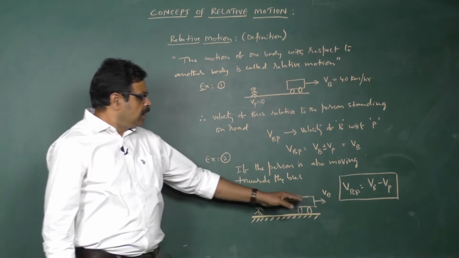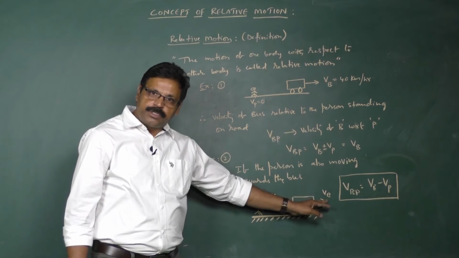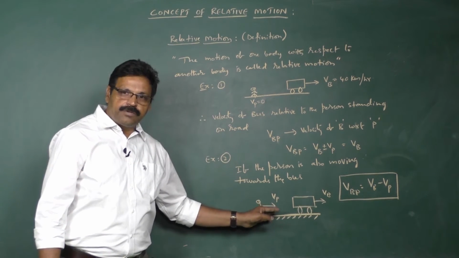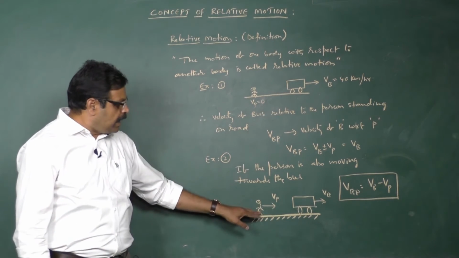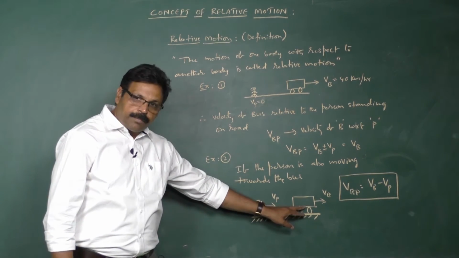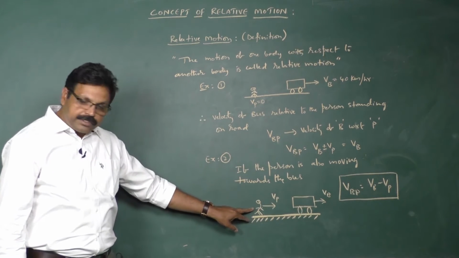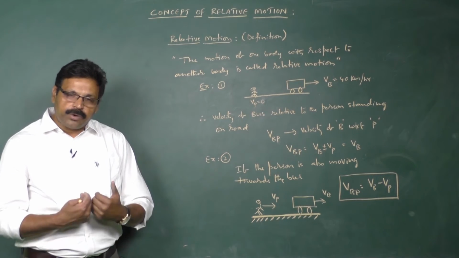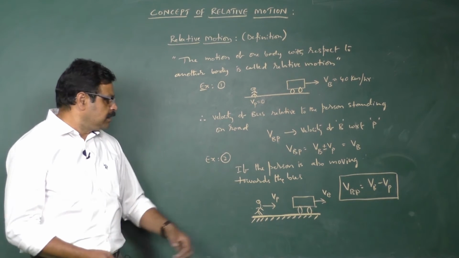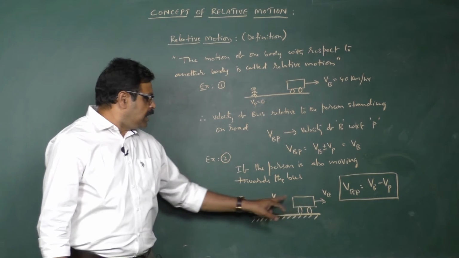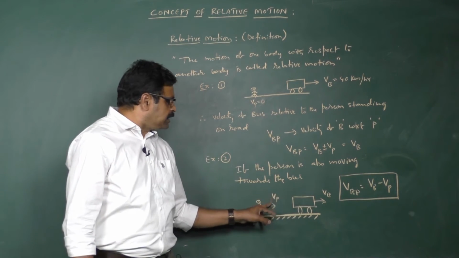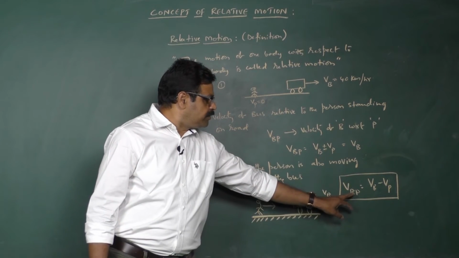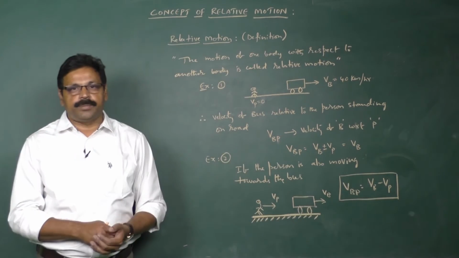As an example, if the bus is moving with a 40 km per hour velocity and the person is walking or running behind it with 10 km per hour, then what is the velocity of the bus with reference to the person? If you ask, he will subtract his own velocity because he always feels that he is at rest. So if it is 40 and this is 10, then he will subtract his velocity from the bus velocity and say the velocity of the bus is only 30 km per hour.